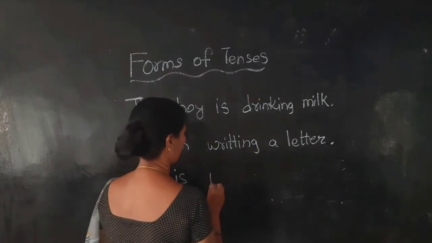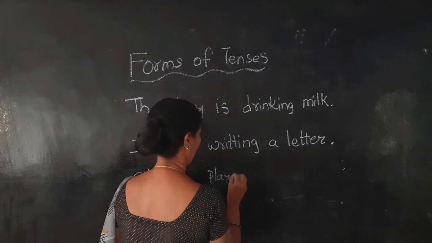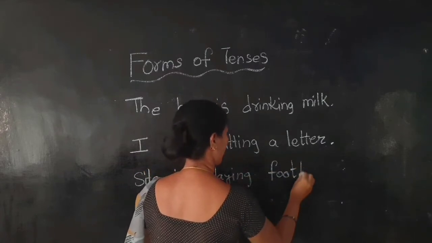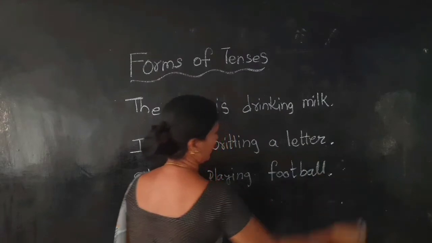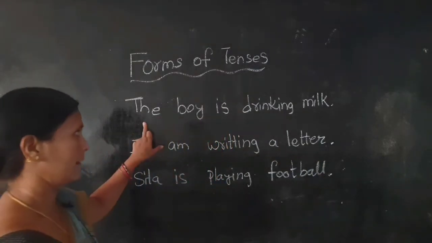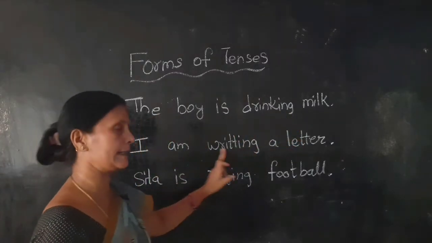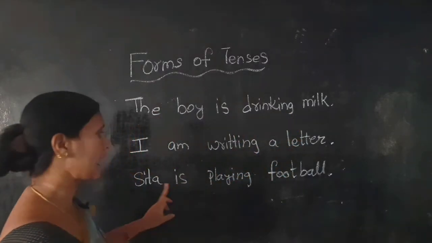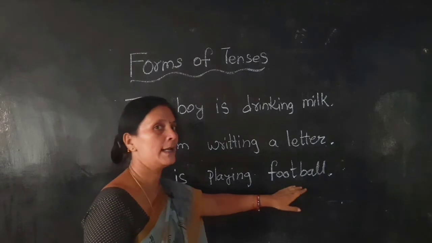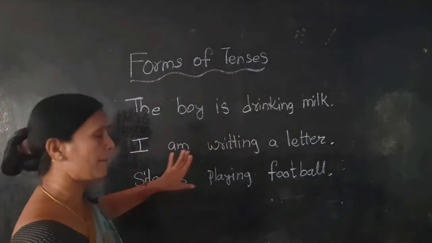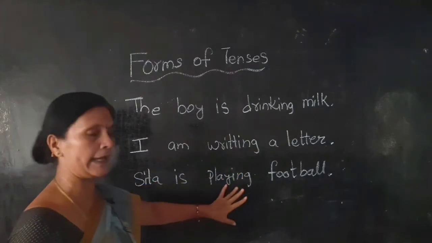Sita is playing football. Here see the sentences. The boy is drinking milk. I am writing a letter. Sita is playing football. See, some changes are there: is drinking, am writing, is playing.